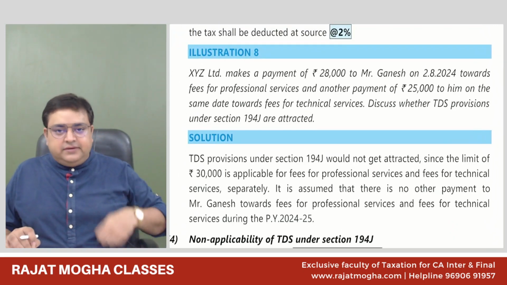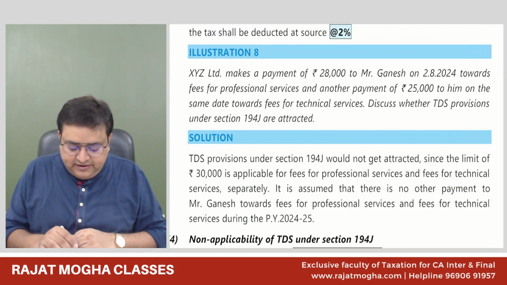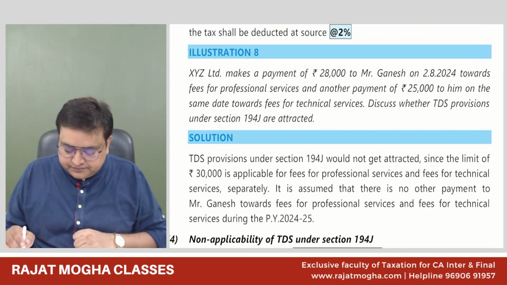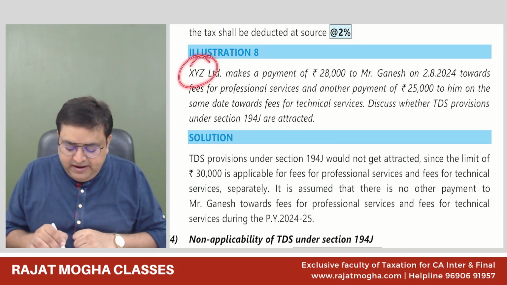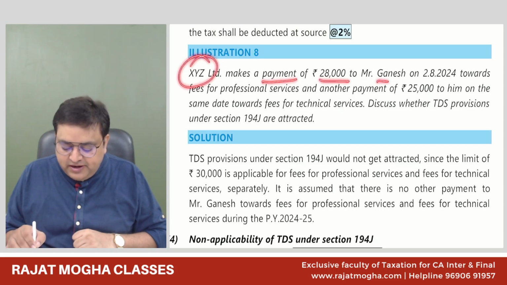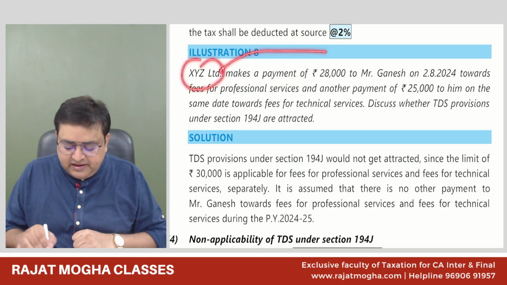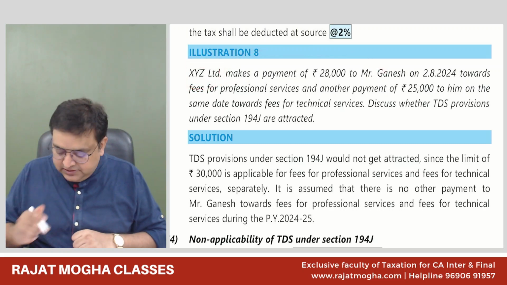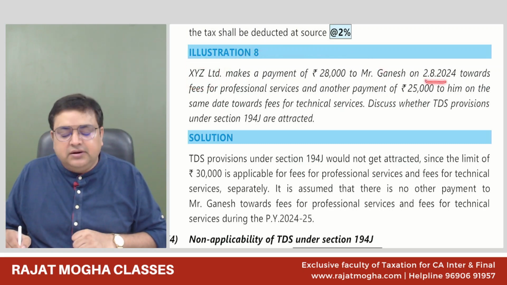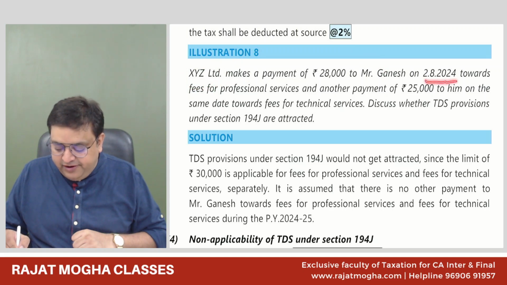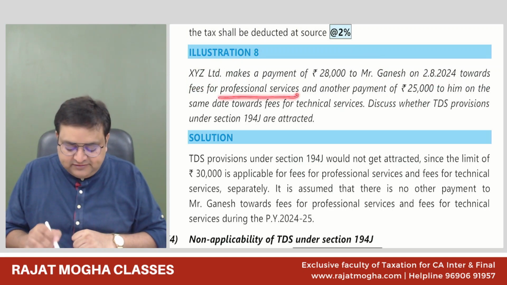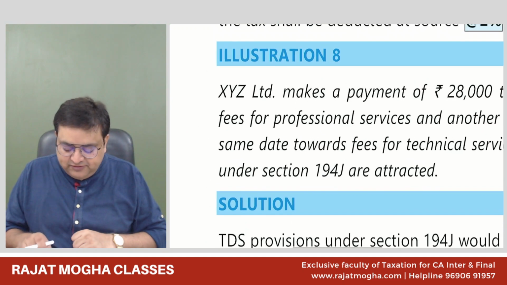Illustration number 8. XYZ Limited makes a payment of 28,000 to Ganesh. So XYZ Limited, this is the company that is making a payment of 28,000 to Ganesh on 2nd of August 2024 towards professional fees. Guys, do you know which of the section is related to professional fees?